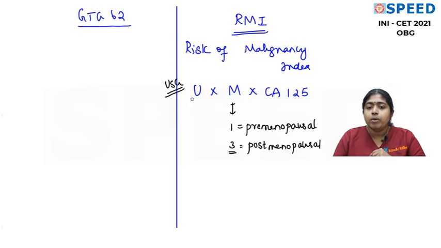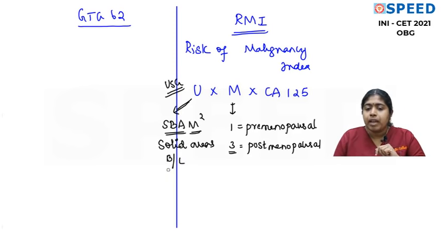Now, when we talk about ultrasound, we have 5 important characters. I usually remember it with a mnemonic. I always remember SBA M square, single best answer question, most important. So M 2 times. S for solid areas, B for bilaterality, A for ascites, M for metastasis, and next M for multilocular.